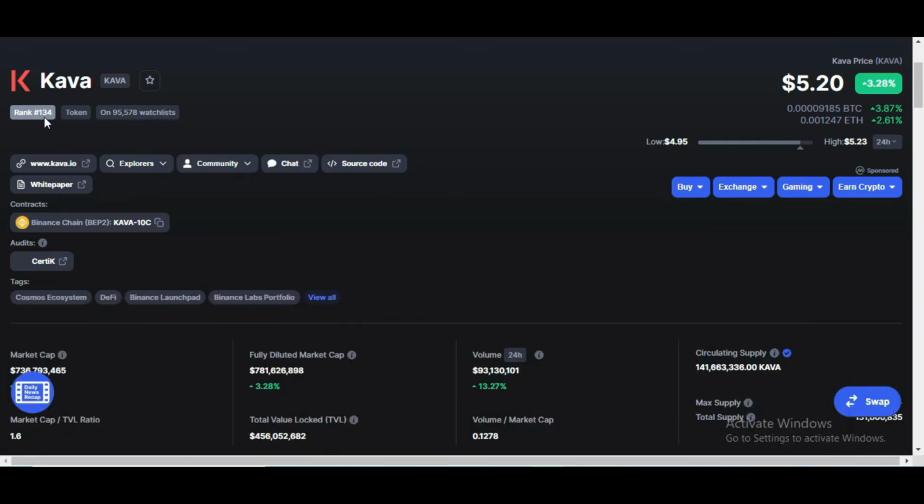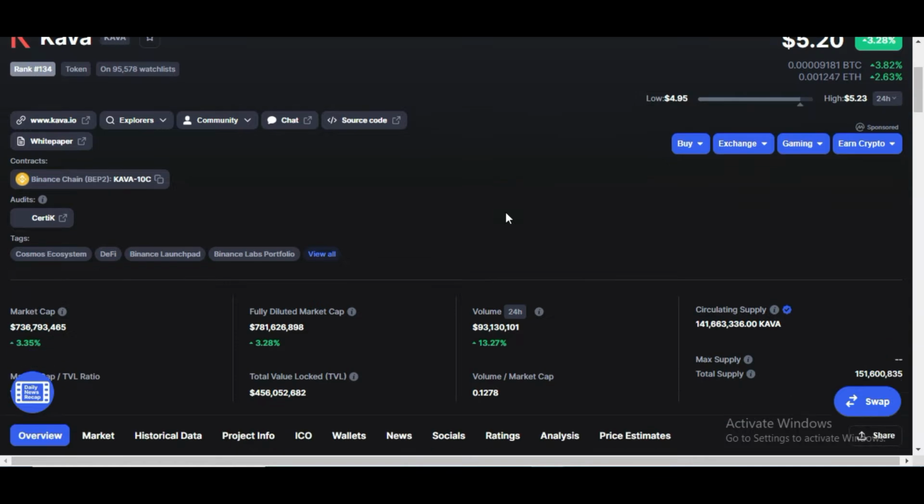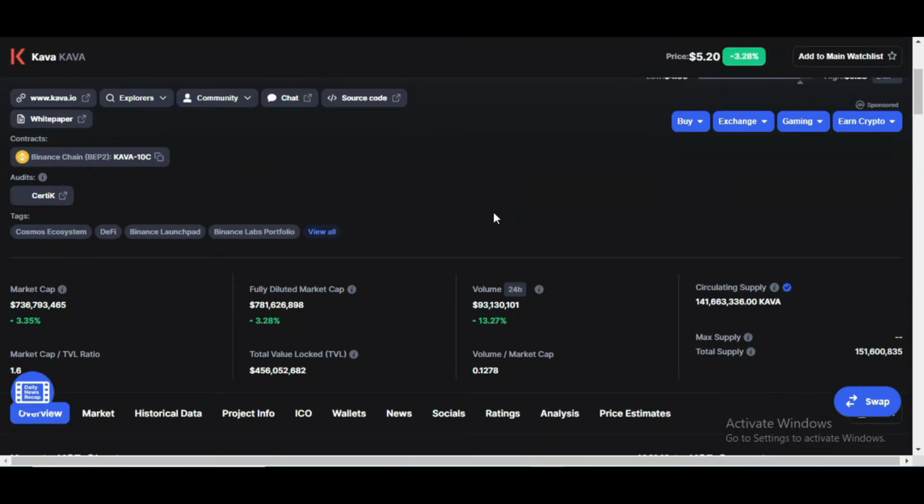Current rank of Kava is 134 and price of Kava is $5.20 right now. It is a Binance-based token and it is audited by Certik. That is why this is a secure token. Let me show you some statistics. After that, I'm going to show you charts.